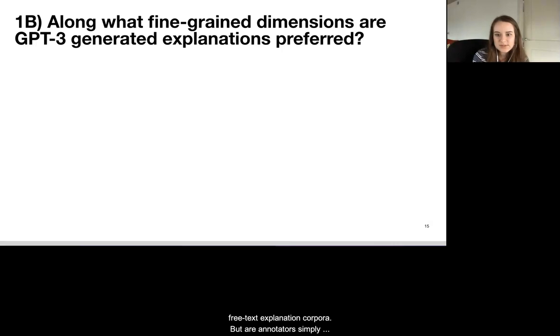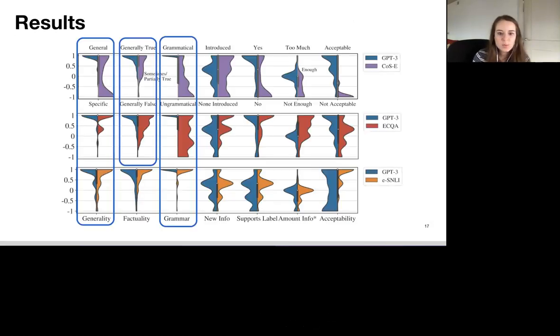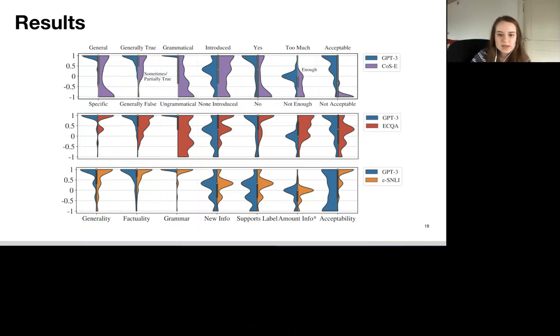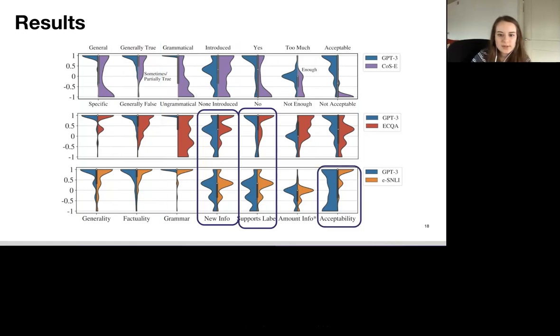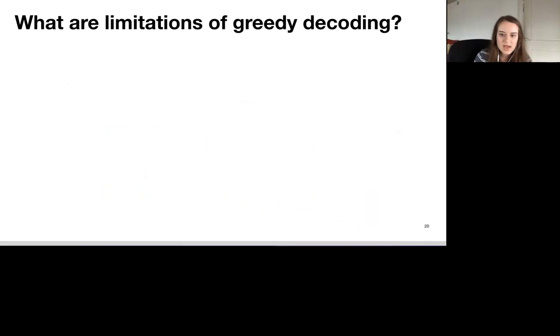But are annotators simply selecting preferred explanations on surface-level features like factuality or grammaticality? We look into the fine-grained aspects of preferences for GPT-3 explanations. We see that GPT-3 explanations are rated statistically significantly higher in surface-level features such as grammaticality, generality, and factuality. But they have room to improve in important areas like introducing new information, supporting the label, and overall acceptability in the case of SNLI. How can we improve upon our fine-grained results?